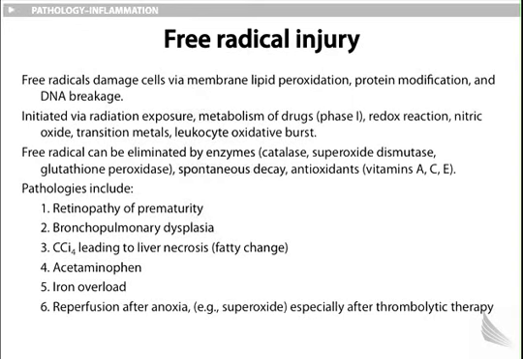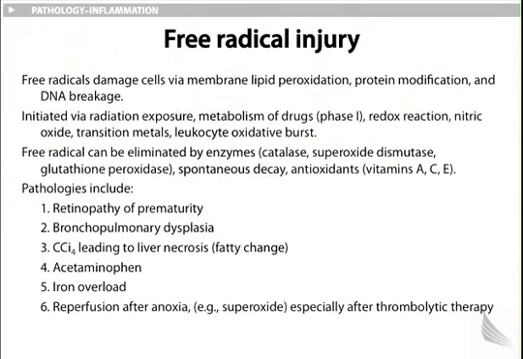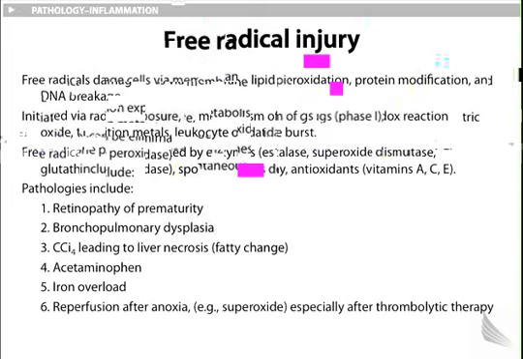Number 5, iron overload, hemochromatosis. Number 6, reperfusion after anoxia, example superoxide, especially after thrombolytic therapy. Please pay attention to this. Individual comes in with MI, you provided thrombolytic therapy. Please be very cautious as to reperfusion injury.